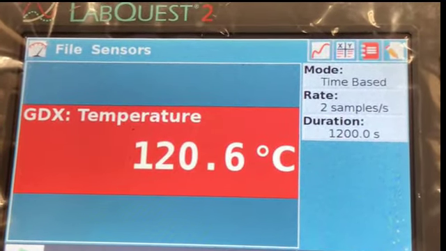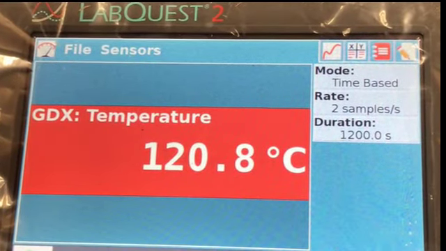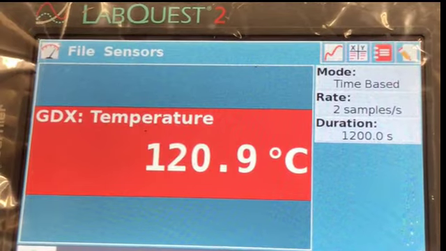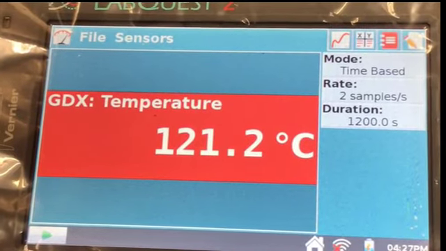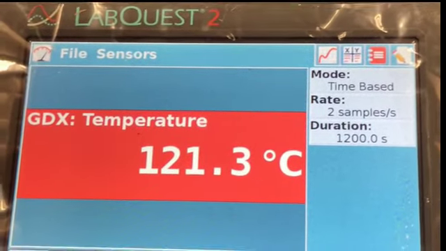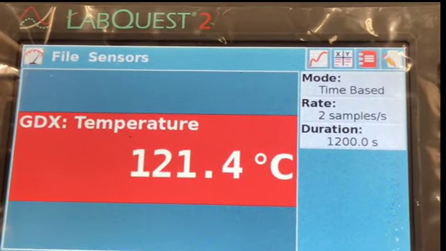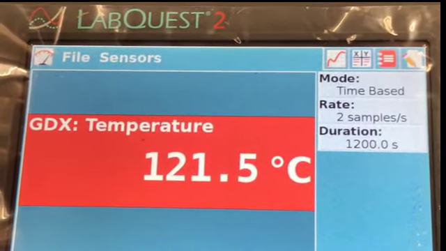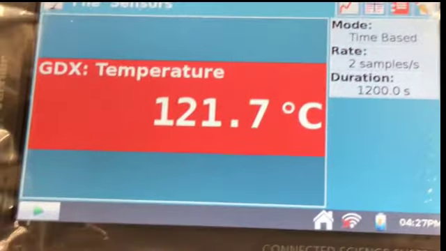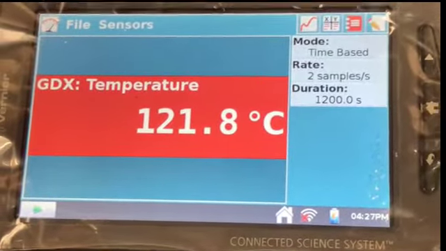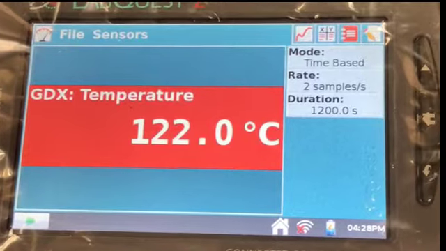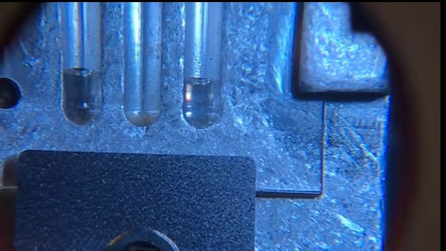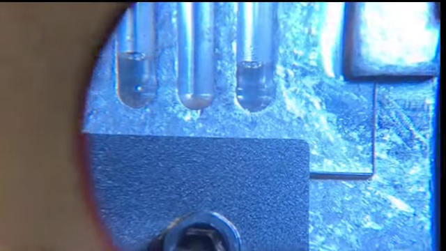So it just started melting. And it is completely melted now. So now you can see clearly both samples are melted.